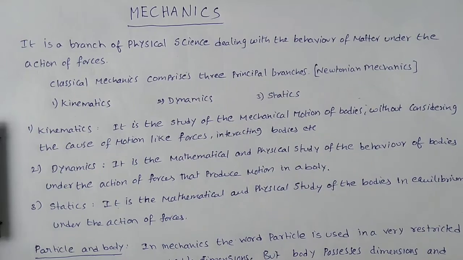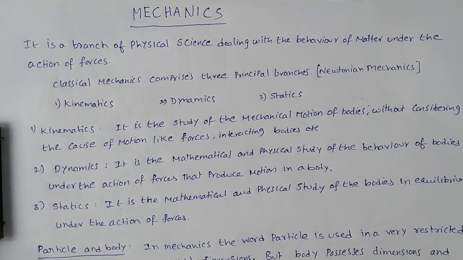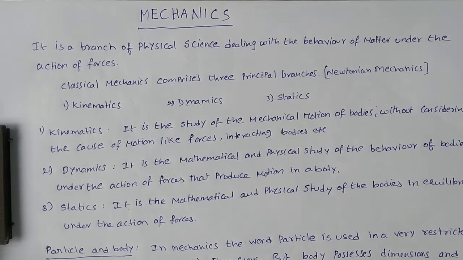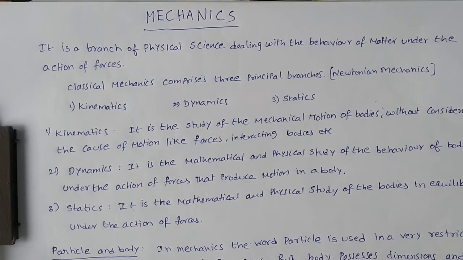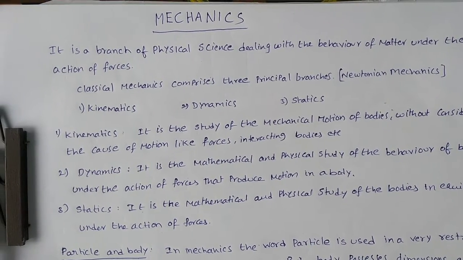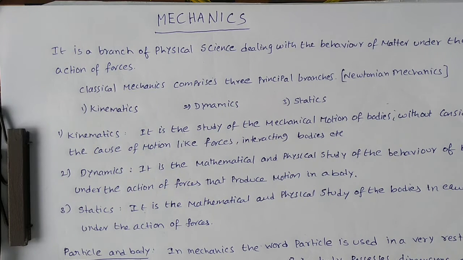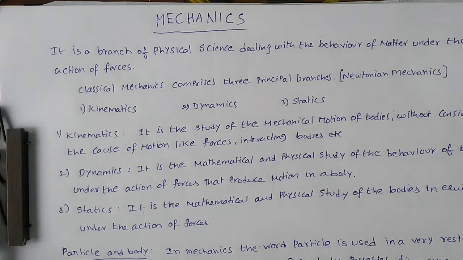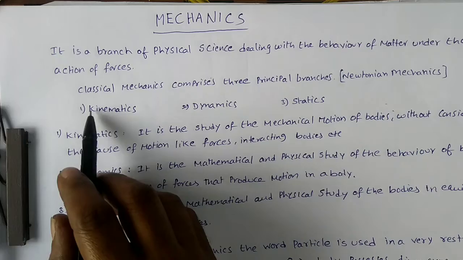Hello students, today I would like to discuss the basics of mechanics. First of all, what is mechanics and what types of branches does it consist of? Mechanics is a branch of physical science dealing with the behavior of matter under the action of forces. Classical mechanics, also known as Newtonian mechanics, has three branches. Number one is kinematics.